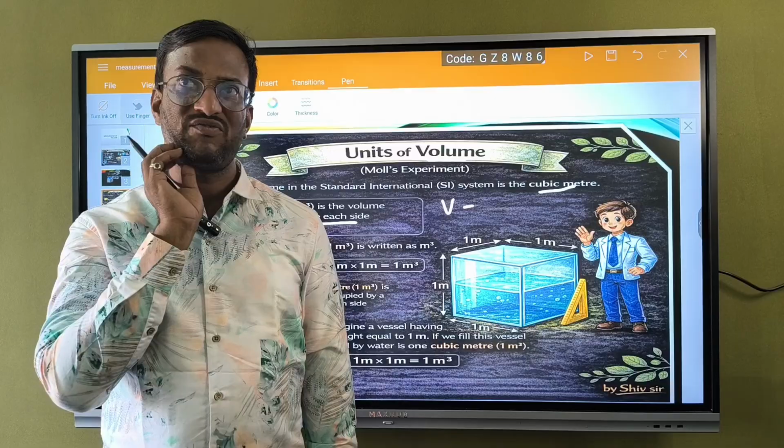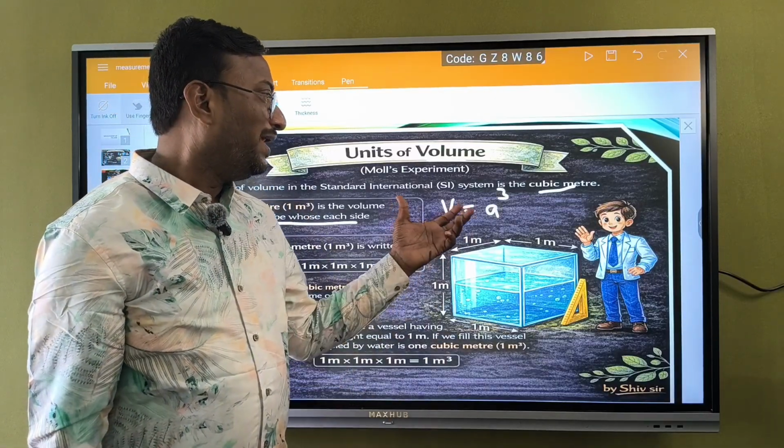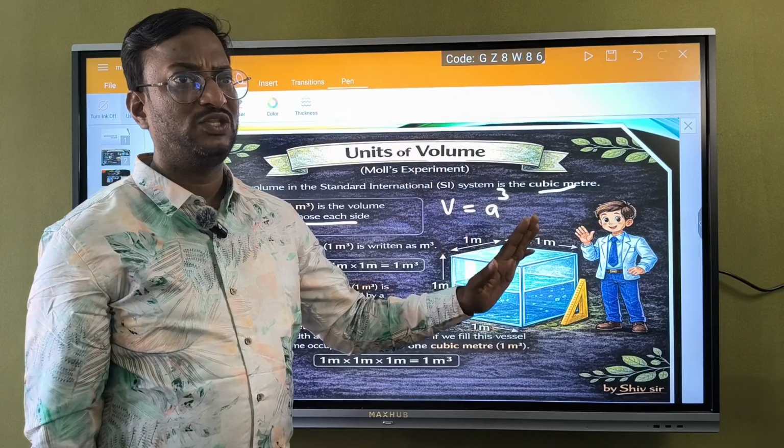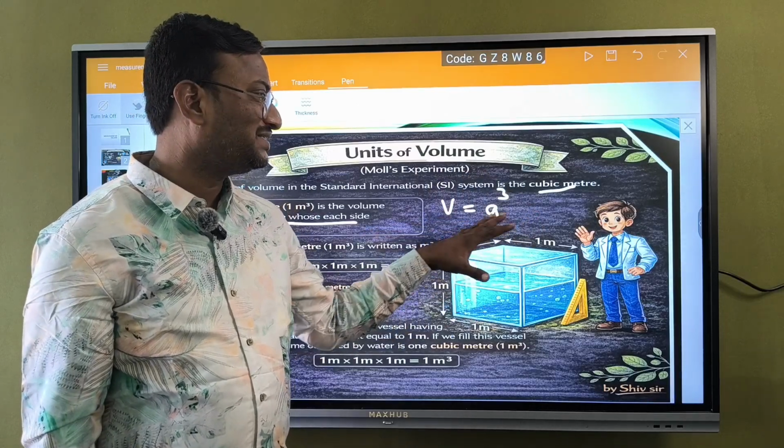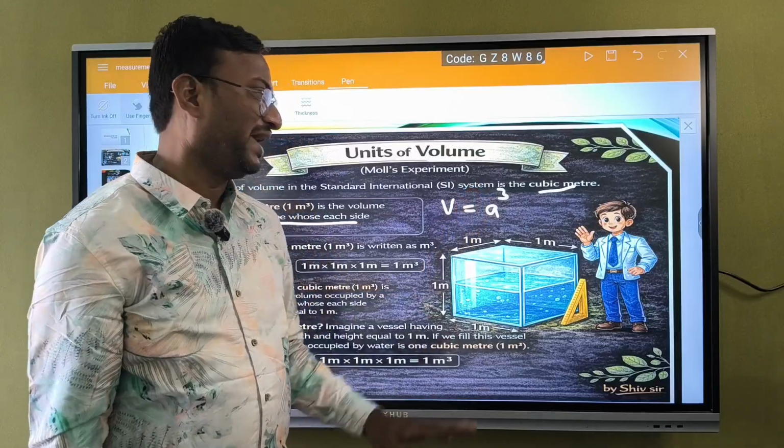So that is the volume of a cube. Volume of a cube is A cube. So length, breadth, height: in a cube all the lengths are the same. So L into L into L. You can take it as A.